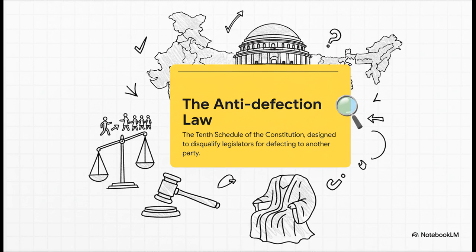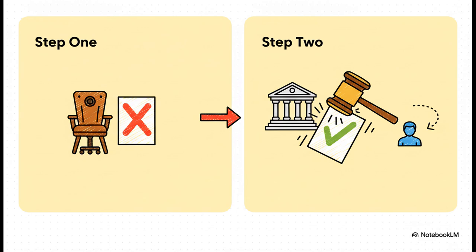As you know, the 10th Schedule is all about stopping legislators from jumping ship for personal gain, and it gives the presiding officer, in this case, the Speaker, the power to disqualify them. Now, this case is such a fascinating example of judicial review in action. It's about senior leader Mukul Roy, who switched parties after getting elected.